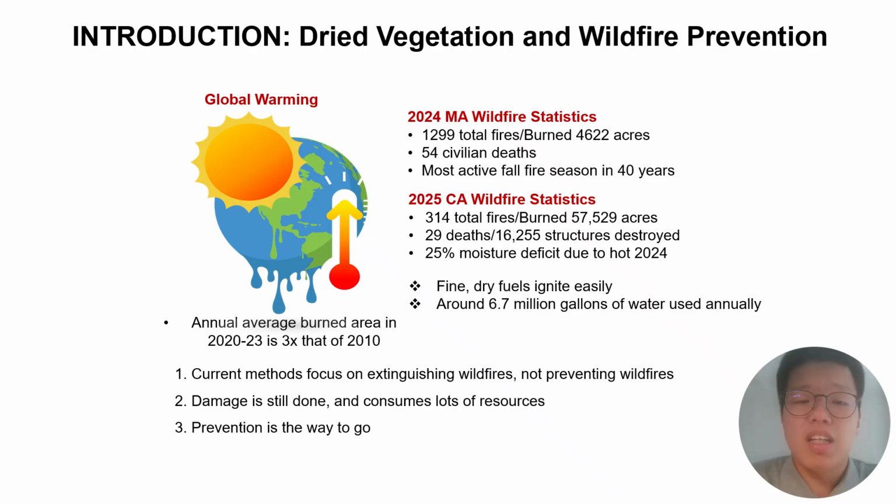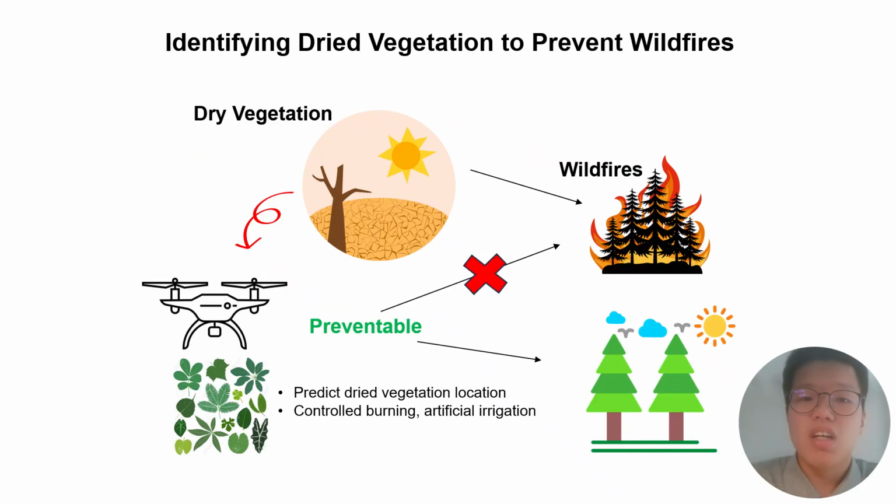Preventing these wildfires from happening in the first place would greatly reduce the impact and resources exhausted on stopping these wildfires. Dry vegetation is an essential component of these wildfires, as forest fire is significantly influenced by the moisture content of the vegetation that surrounds it, such as plants, leaves, and branches. So, we can predict areas with the highest odds of wildfire by finding areas with the most concentrated dry vegetation. Preventive measures such as controlled burning or artificial irrigation can then be focused on those areas to prevent wildfires from burning down forests. But how would we get plants to tell us how dry they are?